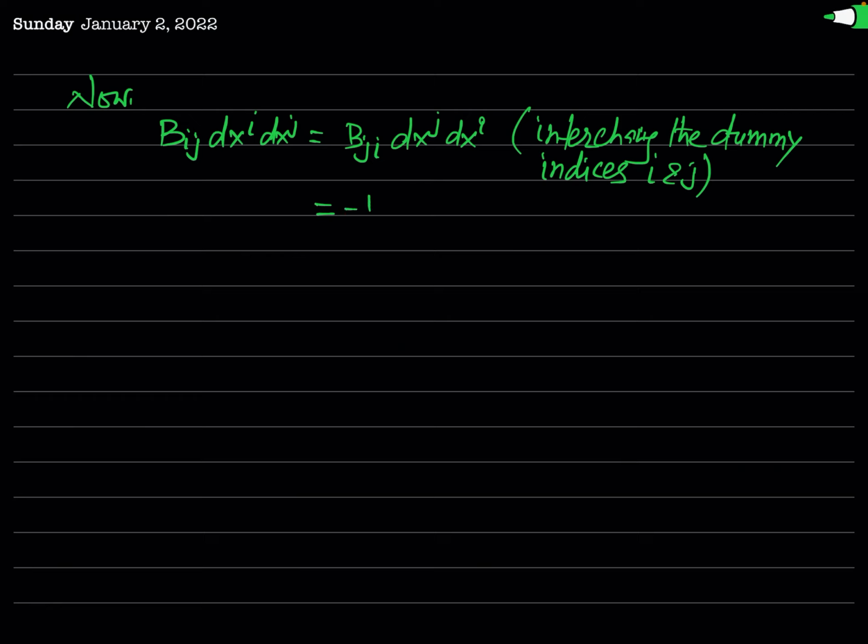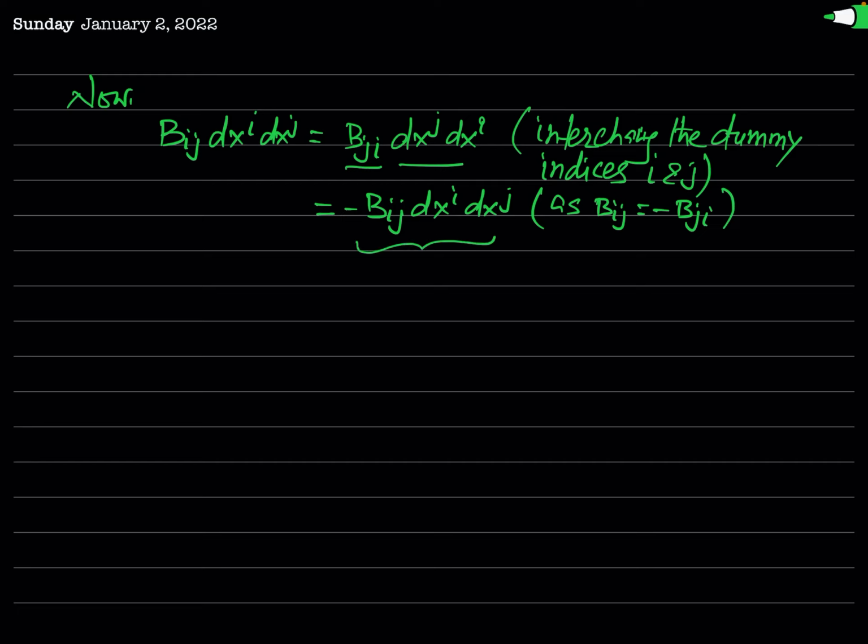So you can write it as minus Bij, and this product may be simply written as dxi dxj. Why have I replaced this Bji by minus Bij? Because you have seen that Bij is antisymmetric, so Bij is equal to minus Bji, since it is antisymmetric.